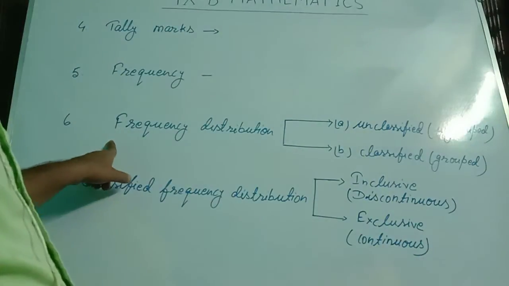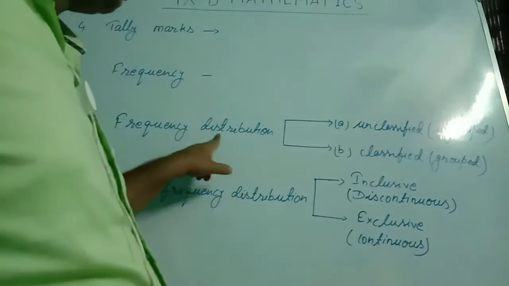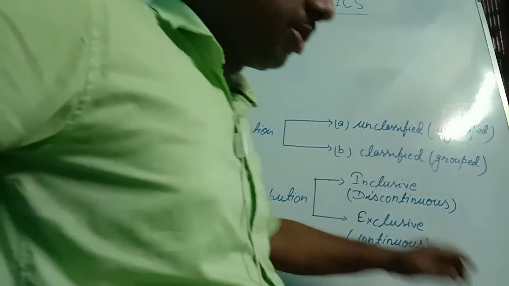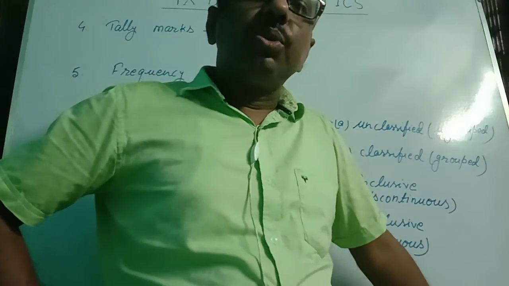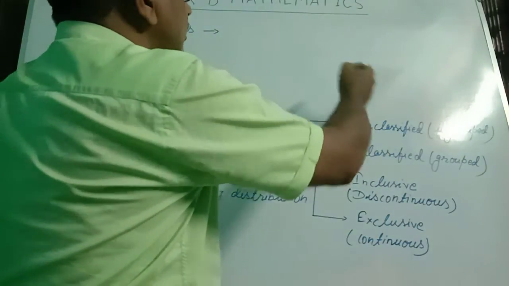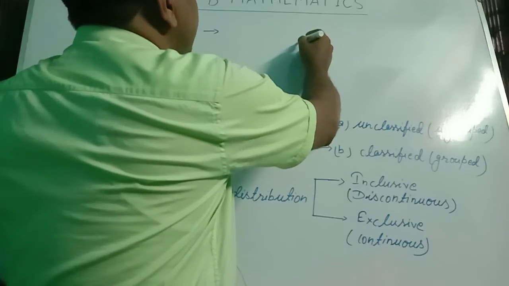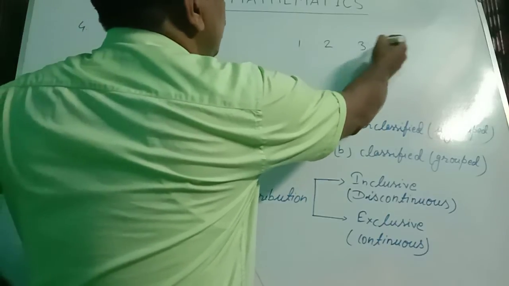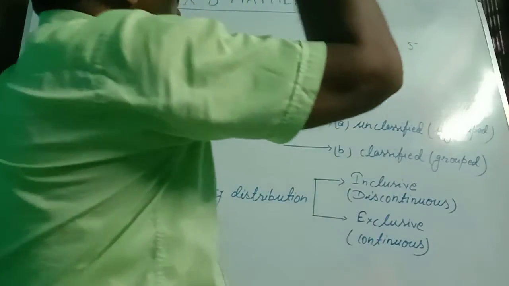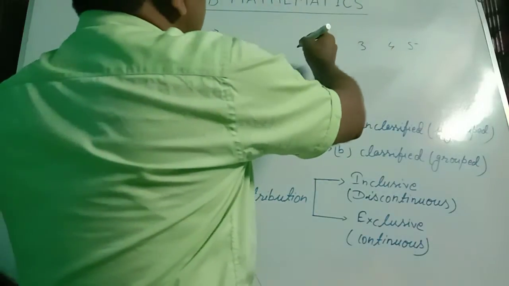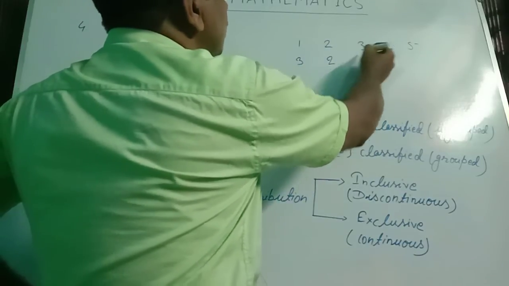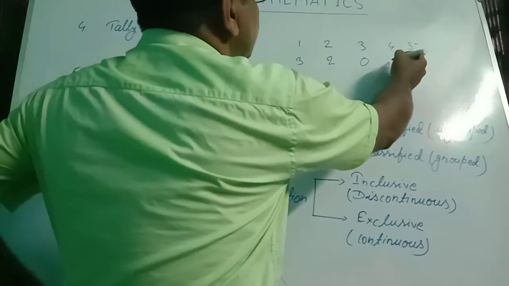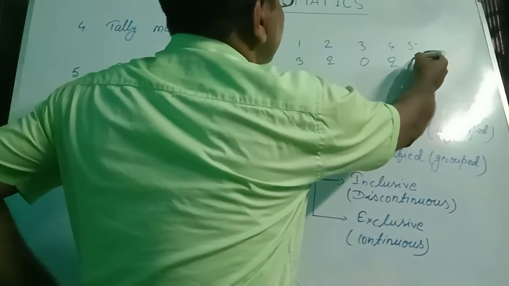Now, what is a frequency distribution? As per the variate, we distribute the frequency. Suppose here in our data, these are the variates 1, 2, 3, 4, 5, these are the natural numbers, and the frequency of 1 is 3, the frequency of 2 is 2, the frequency of 3 is 0, the frequency of 4 is 2, the frequency of 5 is 1.